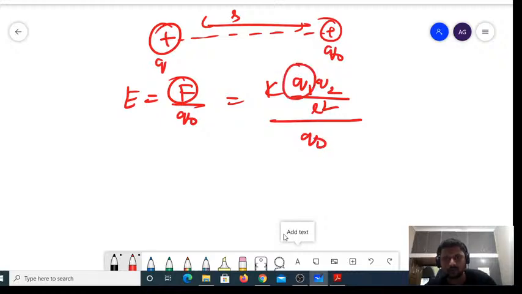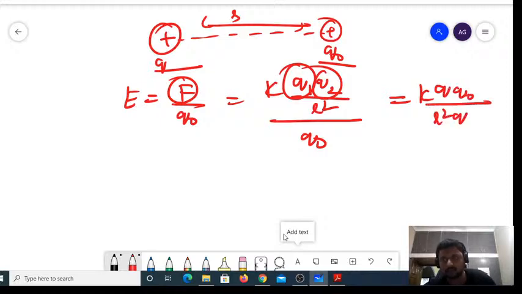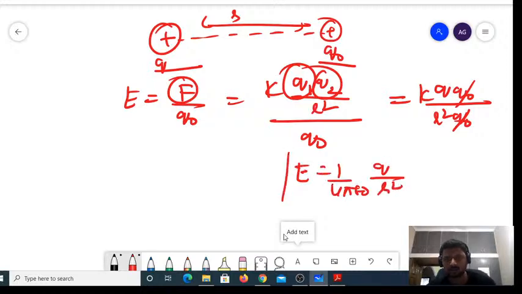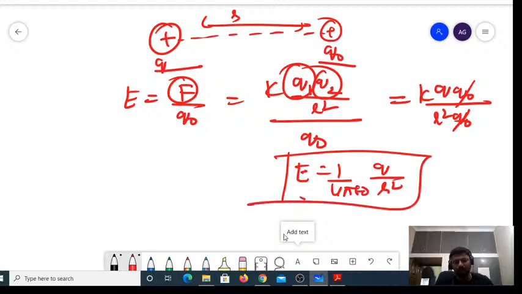Q1 is Q and Q2 is Q0. So I can write K into Q into Q0 divided by R square into Q0. Q0 and Q0 will get cancelled. So E would be equal to K, that is 1 divided by 4 pi epsilon naught, into Q divided by R square. That must be the formula for electric field, right?